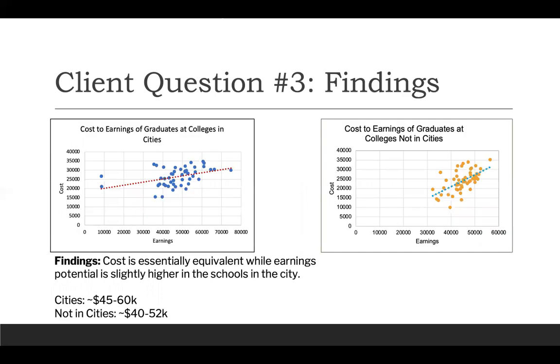So we have two graphs here. The left is the cost to earnings of graduates at colleges in cities, while the graph on the right is cost to earnings of graduates at colleges not in cities. And our findings were that cost is essentially equivalent, while earnings potential is slightly higher in schools in the city. So you can see by the clusters that in cities, it's around $45,000 to $60,000 in earnings, while not in cities, it's around $40,000 to $52,000, which is significantly lower.